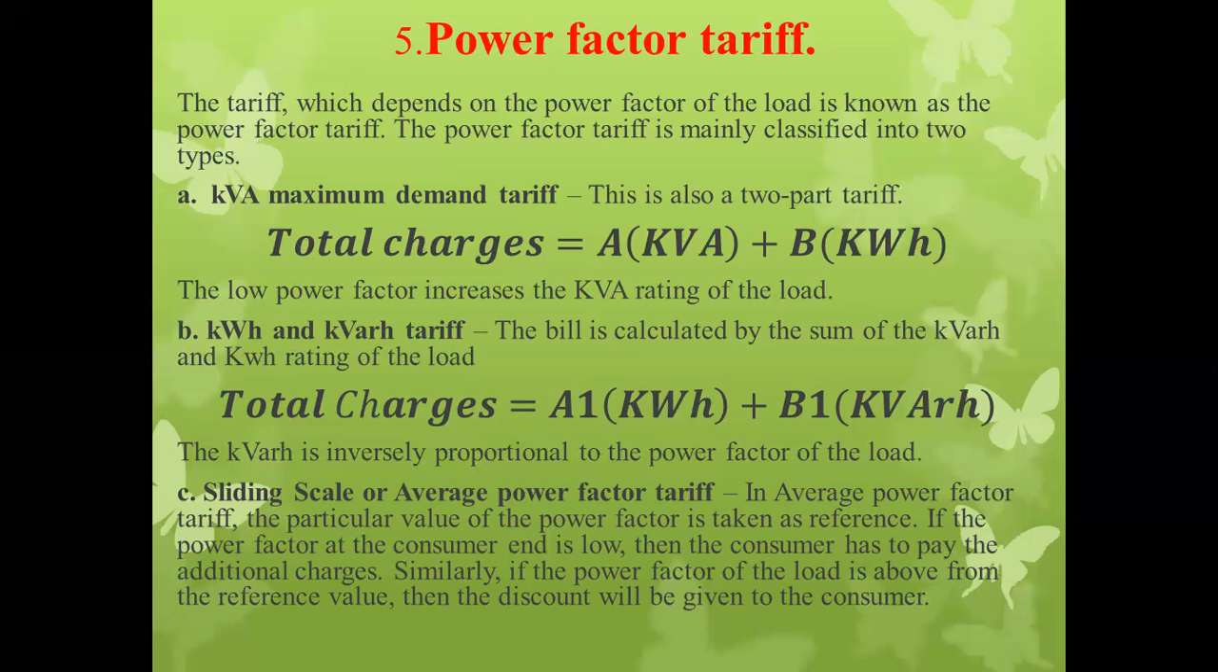Next, the type of power factor tariff is the kWh and kVARh tariff. The bill is calculated by the sum of the kVARh and kWh rating of the load. So the total charges is equal to A1 into kWh plus B1 into kVARh.